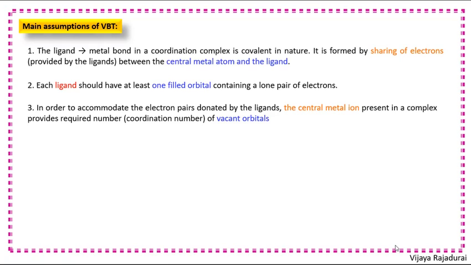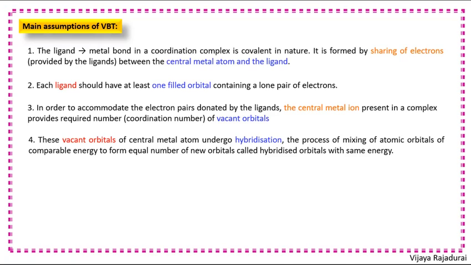So its meaning is the central metal ion should have vacant orbitals to accommodate the electrons coming from the ligand. So these ligands and the metal atom or ion share these electrons, forming a coordinate covalent bond.